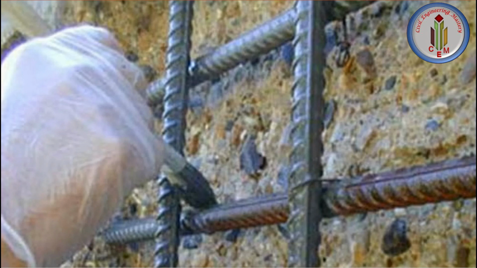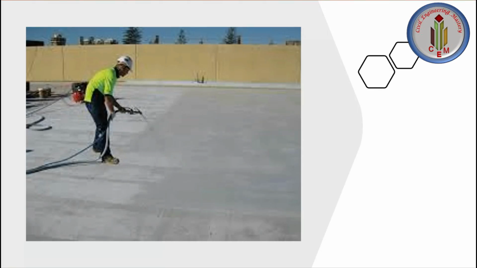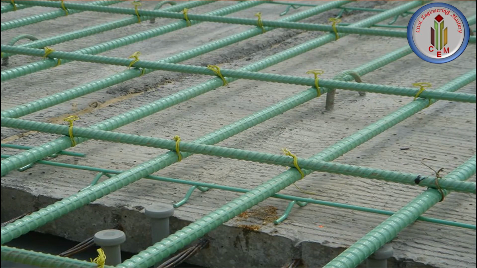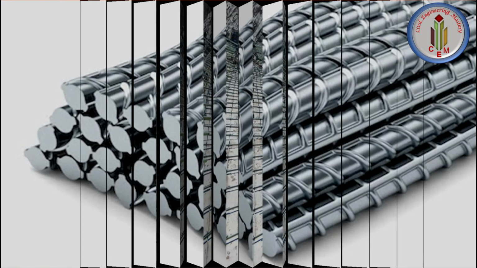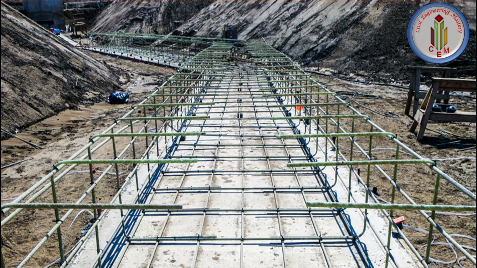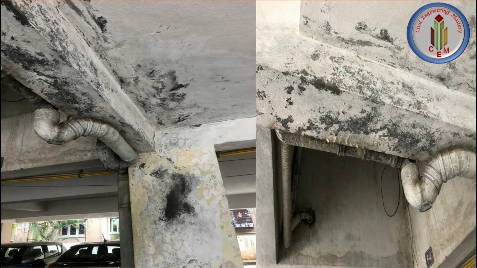Providing protective coating to reinforcement. Using sealers and membranes on the concrete surface. If sealers are used, they have to be reapplied periodically. For example, we can use epoxy coating, acrylic sealers, or linseed oil sprayers, and we need to apply them periodically. The other preventive method is using special types of reinforcement. Those are epoxy coated reinforcing bars, which reduce corrosion, galvanized reinforcing bars, stainless steel bars, and fiber reinforced polymer bars.